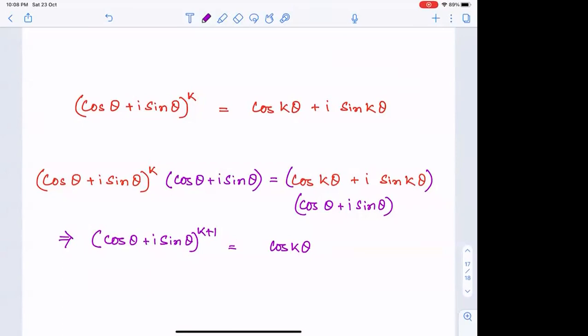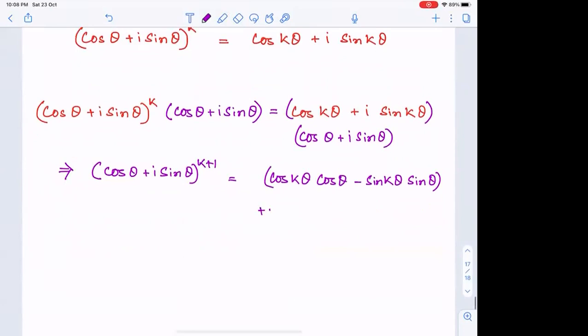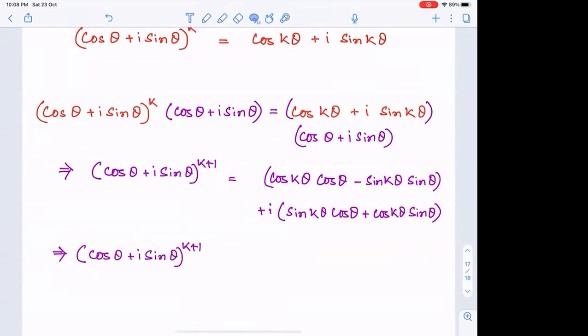Cos k theta into cos theta minus sin k theta into sin theta, that's the real part, and the imaginary part is sin k theta into cos theta plus cos k theta into sin theta, and hence this (cos theta plus i sin theta) whole to the power k plus 1 is appearing as cos of (k plus 1) theta plus i times sin of (k plus 1) theta.